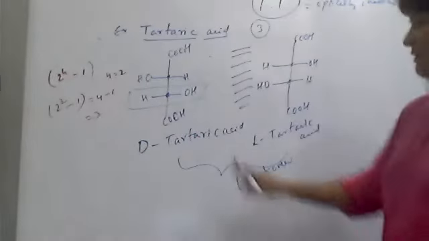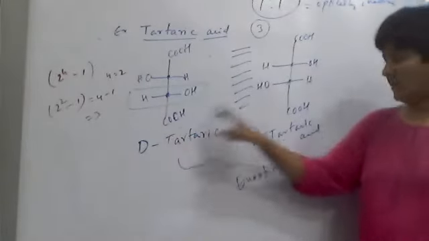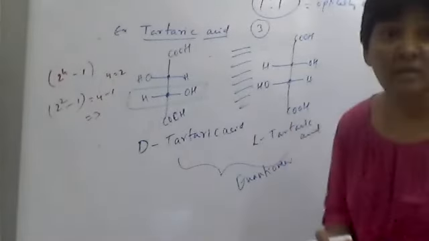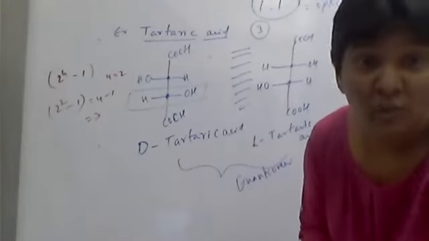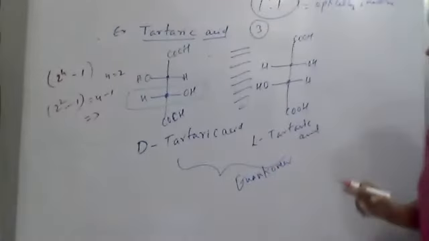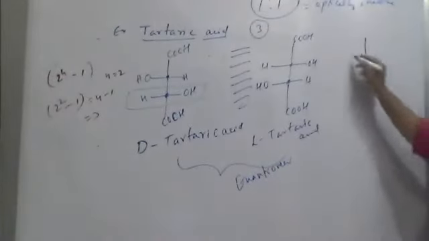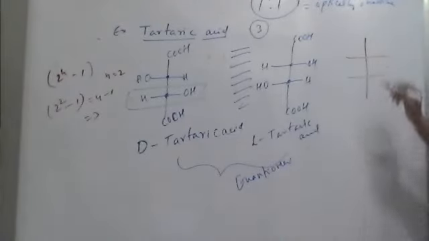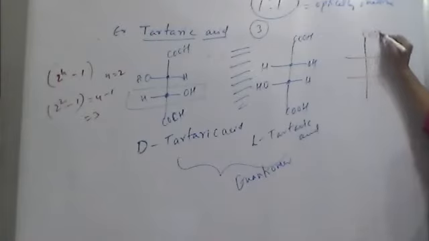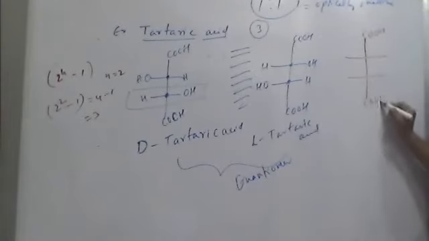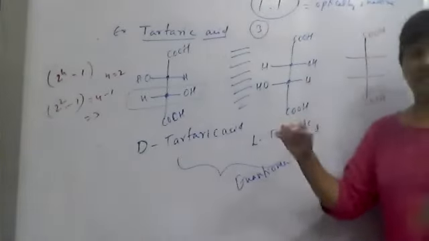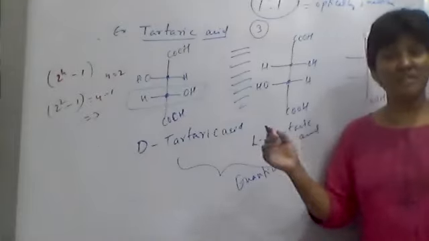So you got here, one is D-tartaric acid, other is L-tartaric acid. What about the third isomer? You are going to learn the third isomer, and this is your favorite molecule, meso. Okay. So here see, COOH as it is, no change here. Now see here, the same molecule is there, connections will be same, but